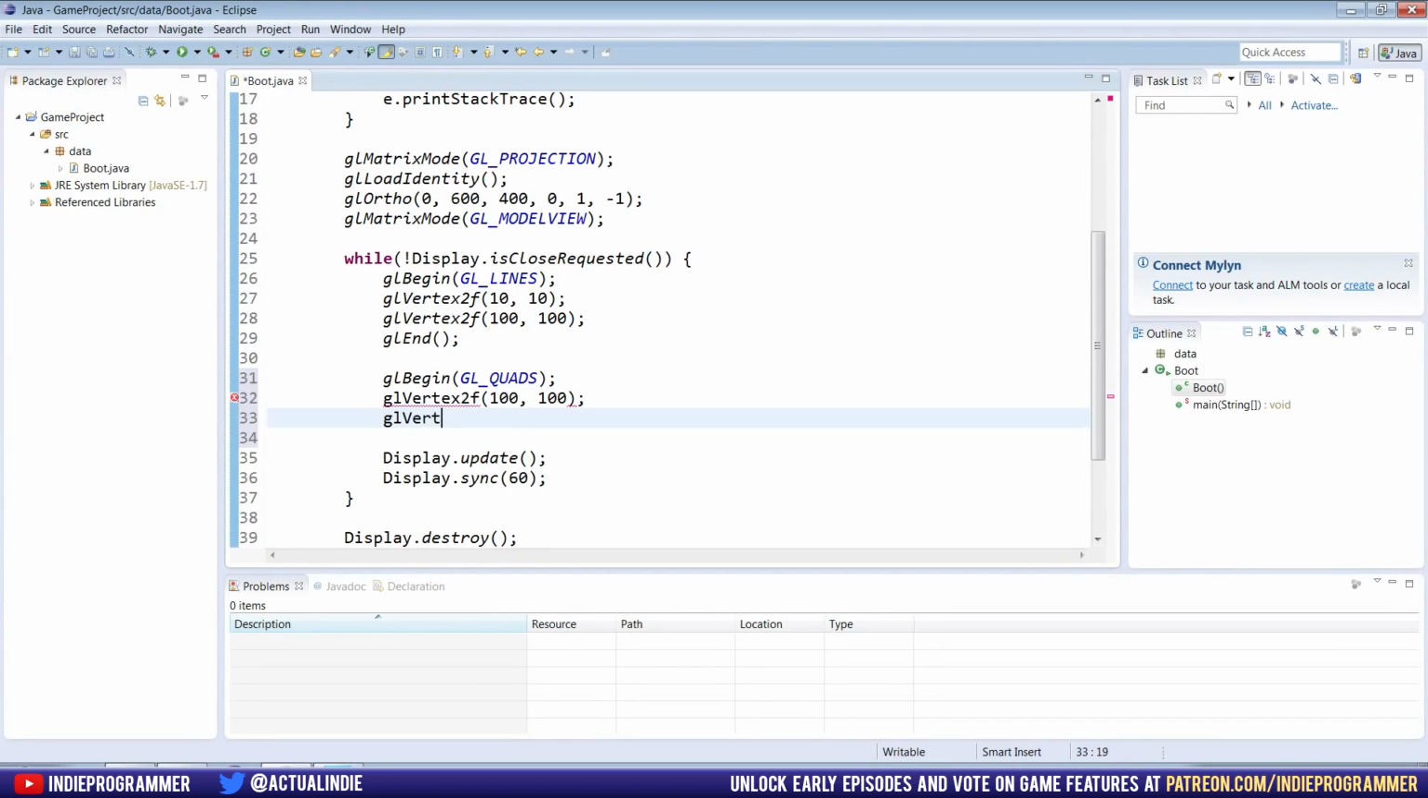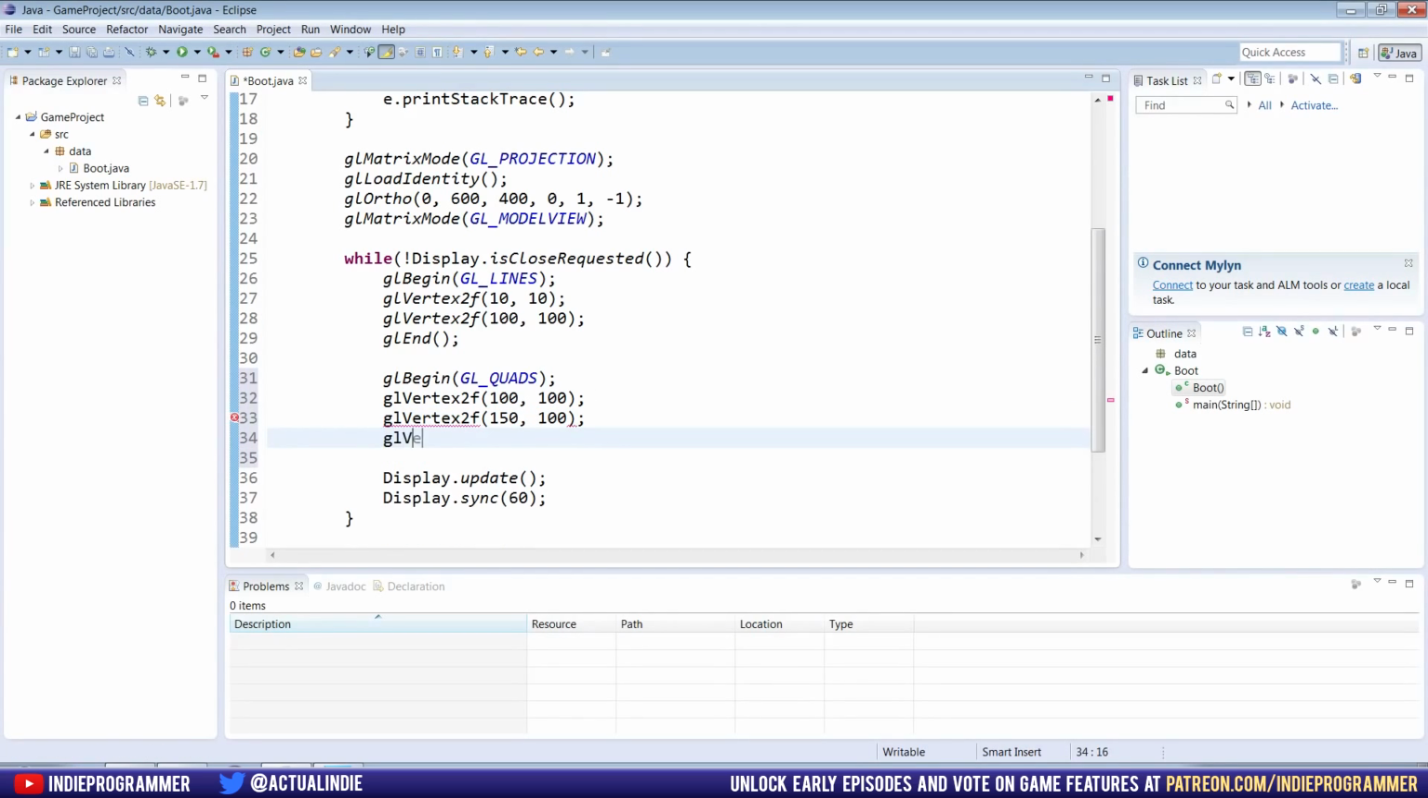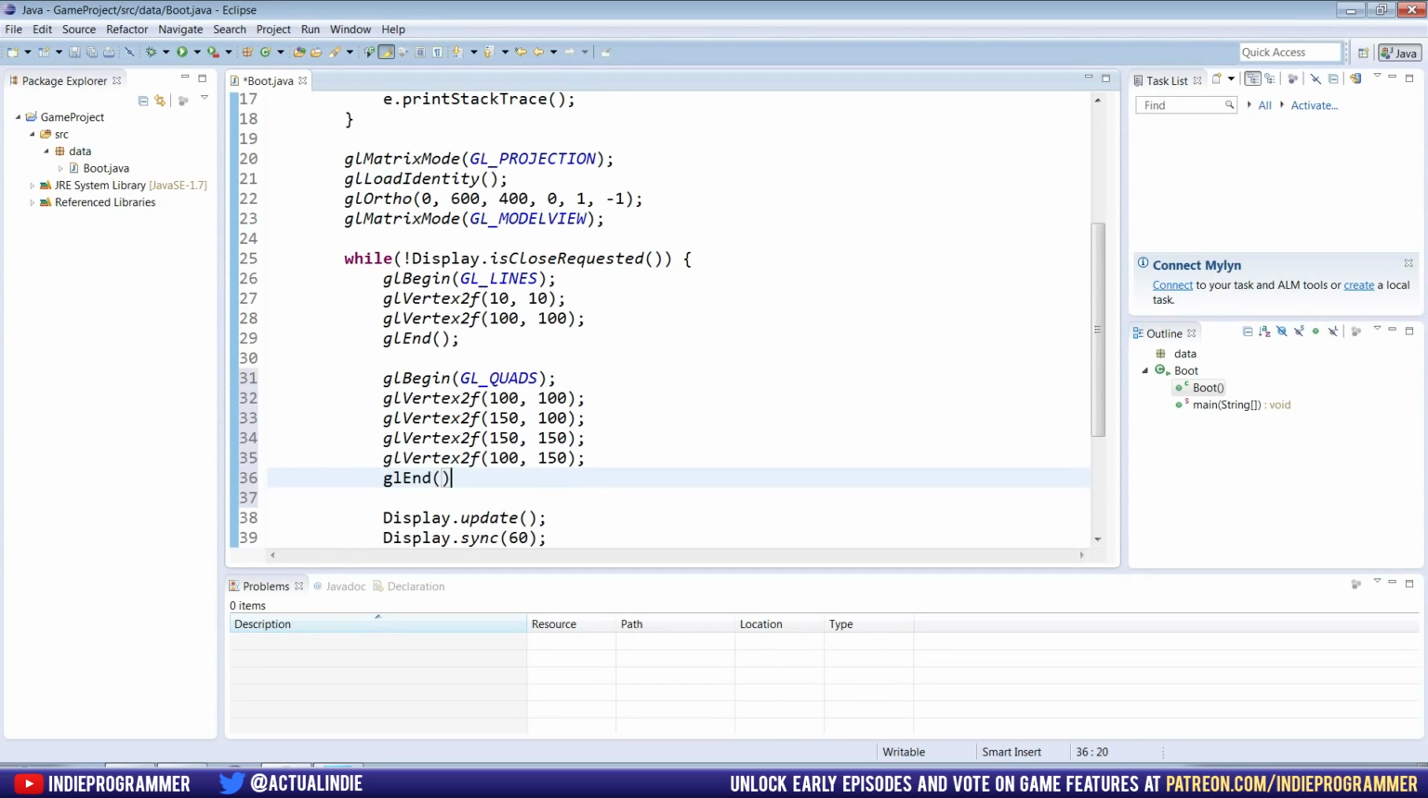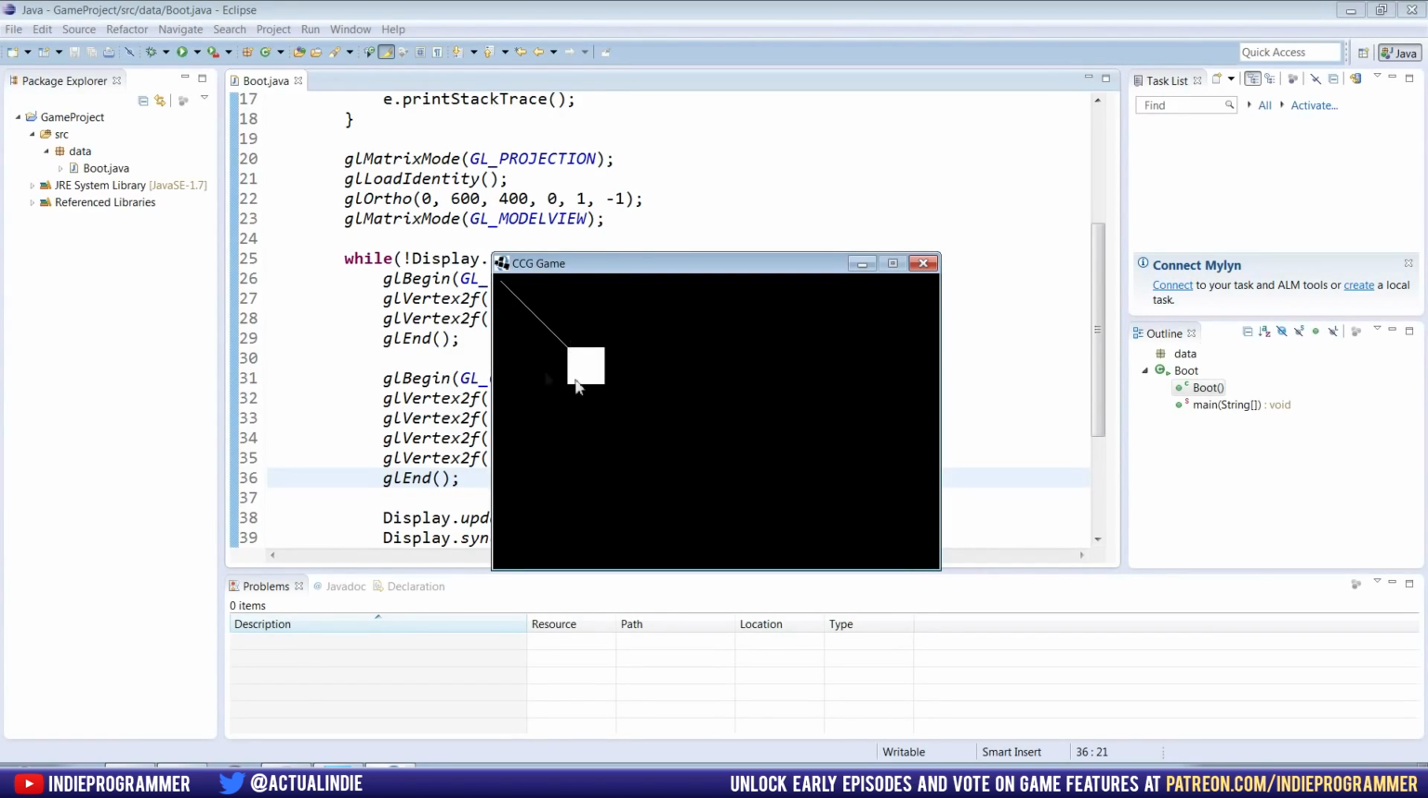And the top right, we'll make it a 50 by 50 square. So over 150, down 100. Over 150, down 150. And over 100, down 150, and then GL end. And let's try running that. Alright, there you go. So you can see it starts right where our line ends, and it's 50 by 50 long. You can tell it's about half the length of the line.